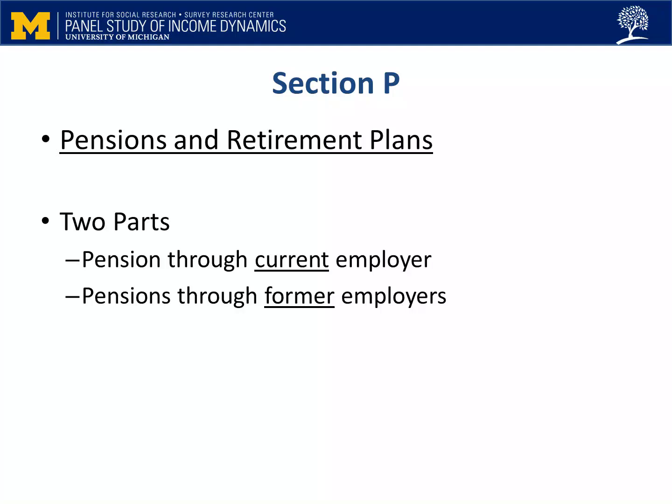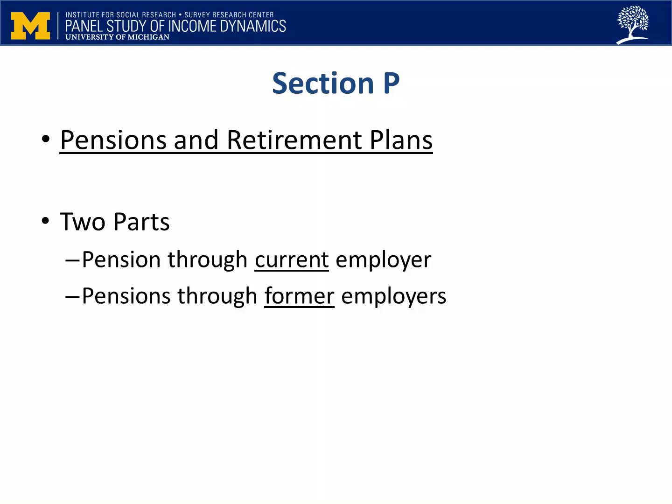Section P is structured in 2 parts. The first part contains questions about any pension or retirement plan the reference person may have through a current employer or union. The second part is about any pension or retirement plan through a former employer. The reference person will only go through the question sequences that are relevant to his or her job situation. Reference persons who have never worked will skip out of Section P completely.